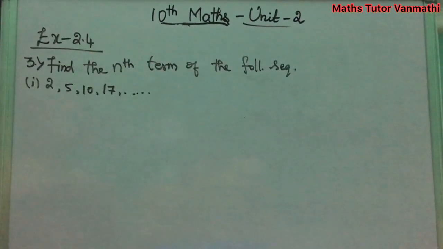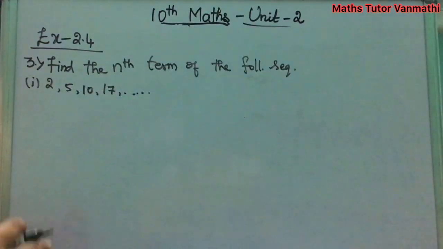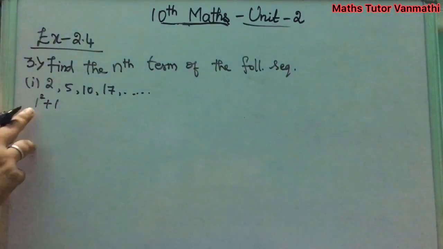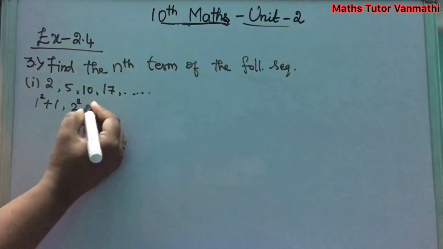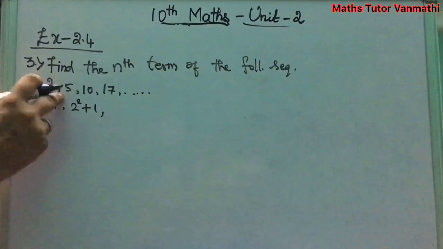Exercise 2.4, third problem. This is similar to your last example 2.20. Find the nth term of the following sequence. First subdivision is here 2, 5, 10, 17, etc. It goes on. By this what we can see, 1 square plus 1. 1 square is 1, and plus 1 you will get 2. Next is 2 square plus 1. 2 square is your 4, 4 plus 1 you will get 5.